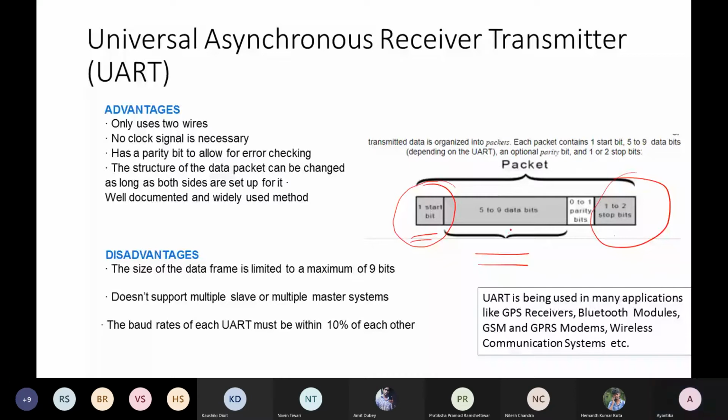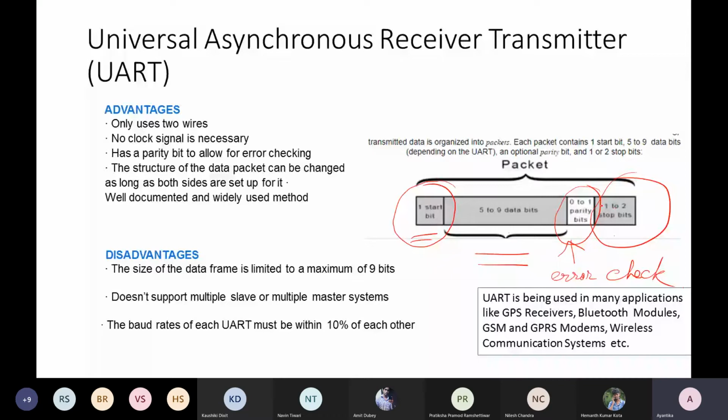And then 1 or 2 parity bits. Now, this parity bit is for error checking. It will hold the parity of the transmitted 9 bits, maybe 5 to 9 bits, 5 paired with the initial 4 bits, that is also possible. And this parity is checked by the receiver side.